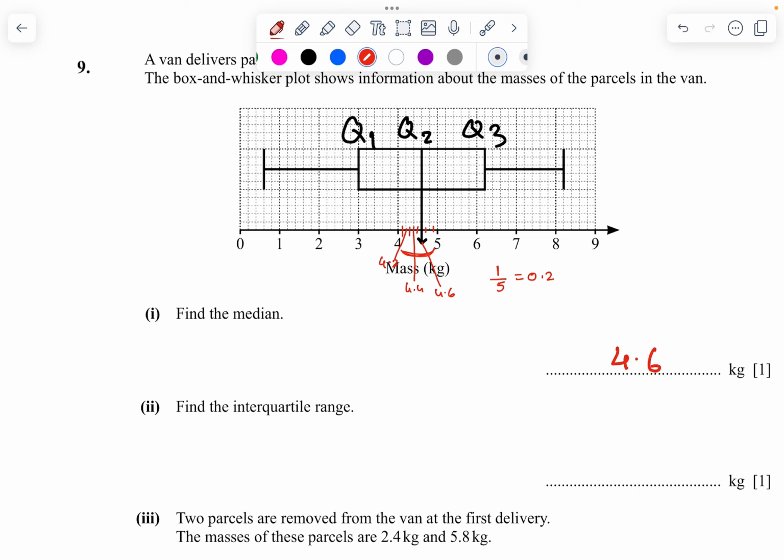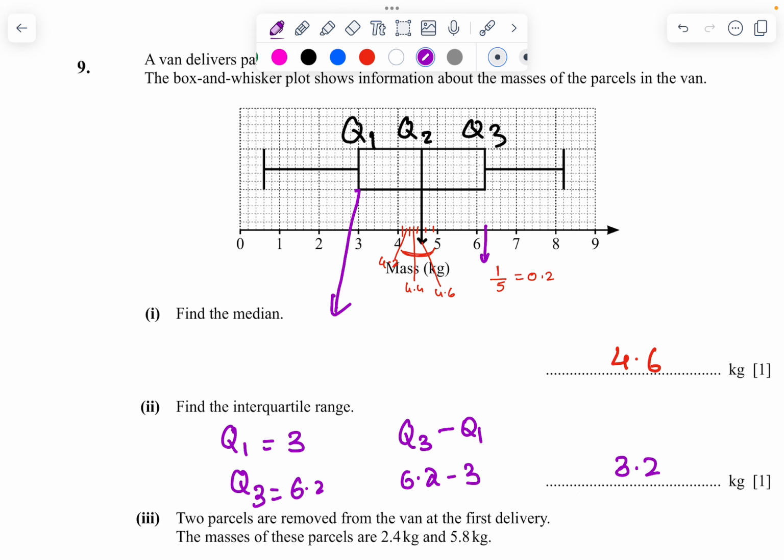Now I want to find the interquartile range. So Q1 is going to be 3, and Q3, each one is 0.2, right? So Q3 is going to be 6.2. So the interquartile range is Q3 minus Q1, 6.2 minus 3, which is 3.2.